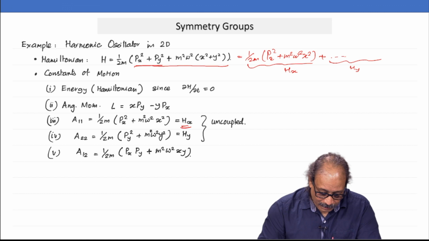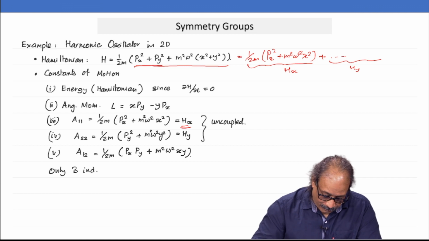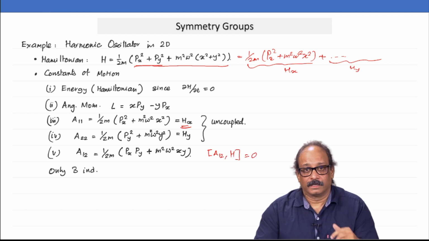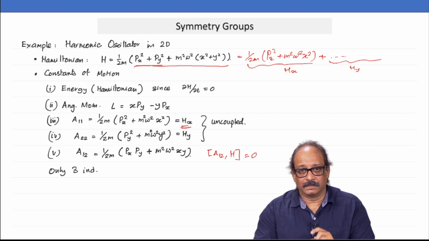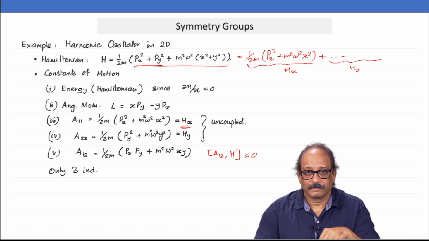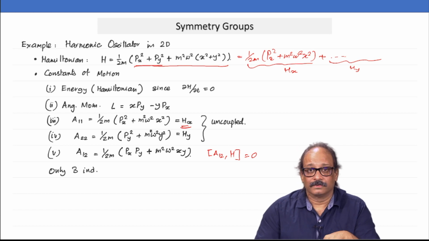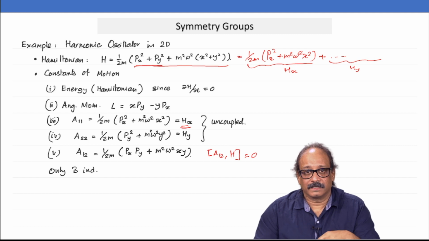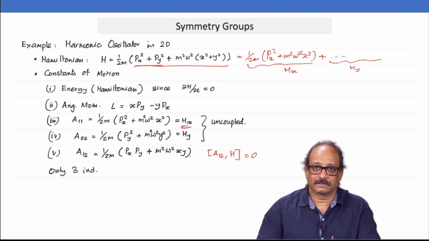All that I have to do is check for A12 and the Hamiltonian. This is equal to 0. I will leave it for you to check that A12 Poisson bracket with H is 0. So, this is also another constant of motion.